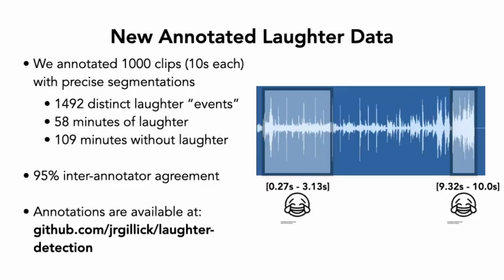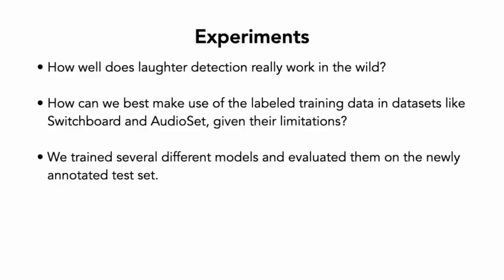We used AudioSet, a large collection of 10-second YouTube clips that have been tagged with about 500 different sound categories, including laughter. And the problem with AudioSet is that these tags only indicate that a category occurs somewhere in that 10-second window, but they don't say where. So we had an annotator listen to 1,000 of these clips and segment out all the regions containing laughter much more precisely, in a similar format to what you can find in speech datasets.